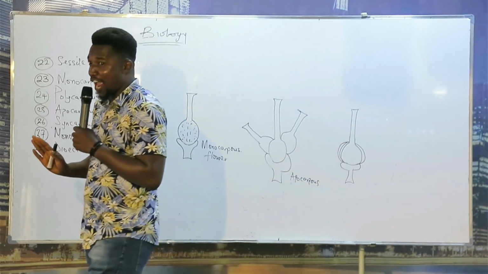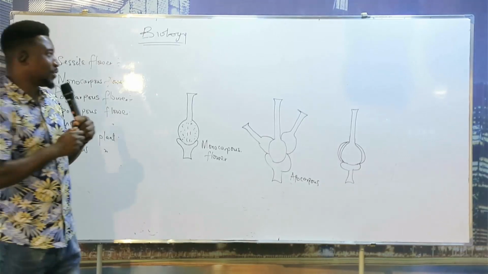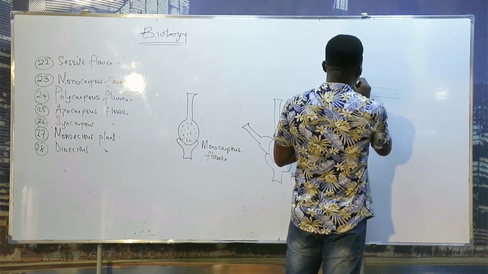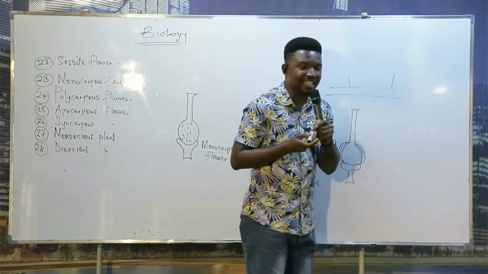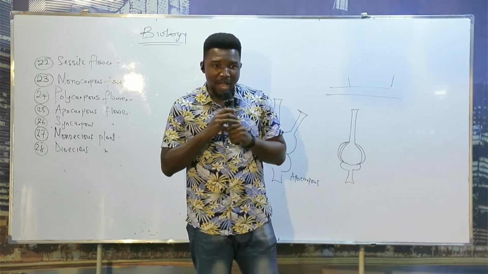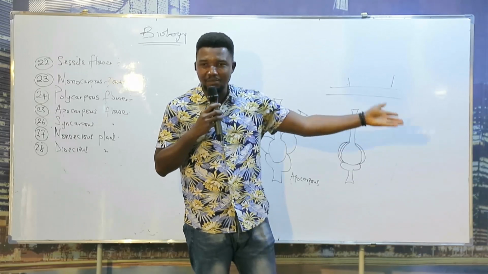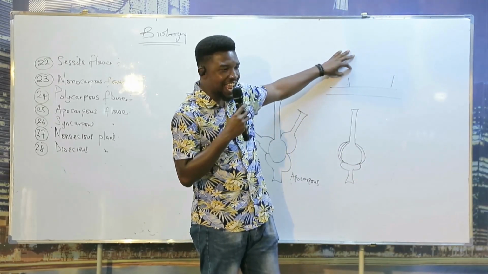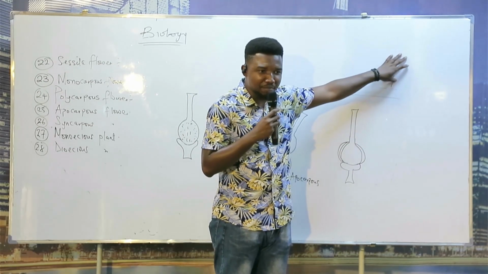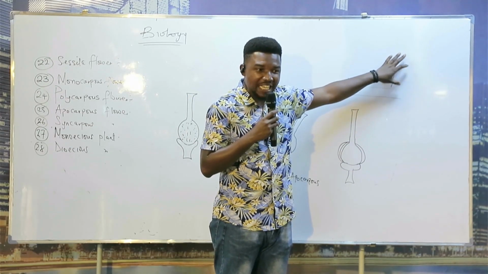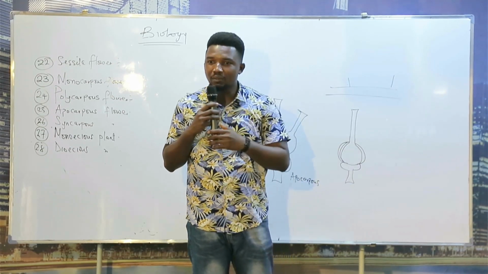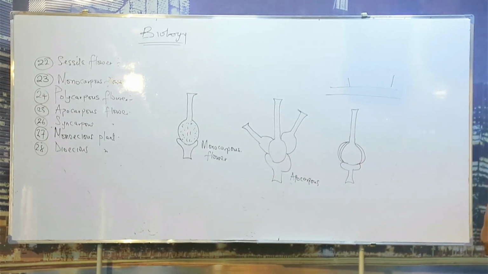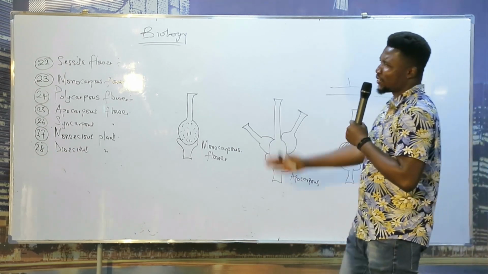Okay, very well. Now let me tell you something. Since they are on the same branch, the same plant, that means they are genetically similar. The two flowers are genetically similar. So the transfer of pollen grain from the anther here to another flower's stigma is what we call self-pollination. Do you understand? That's how JAMB asks you a question. I've seen a question like that.